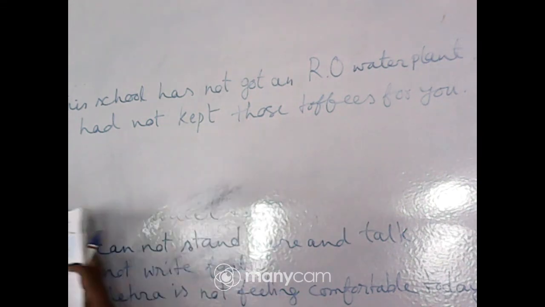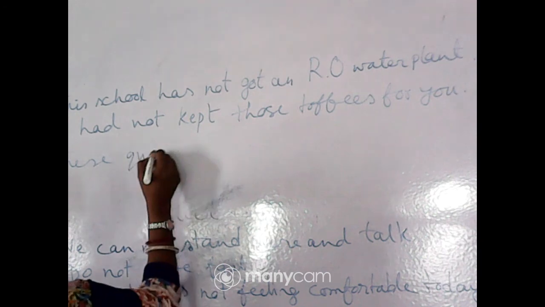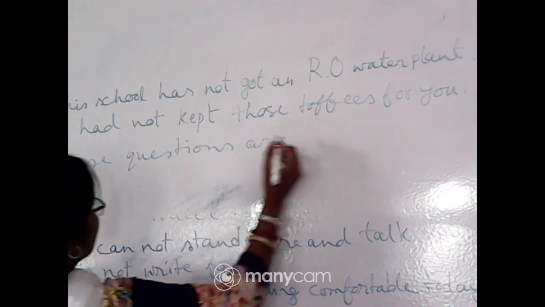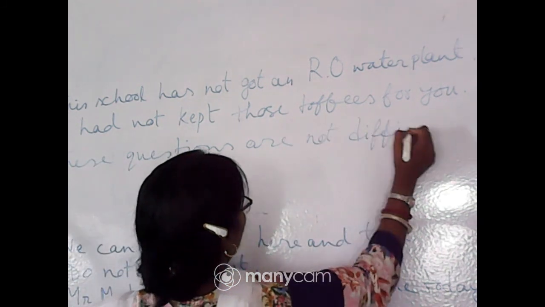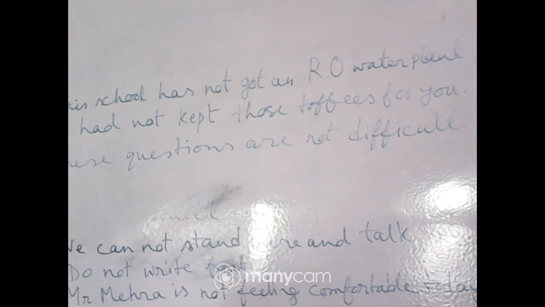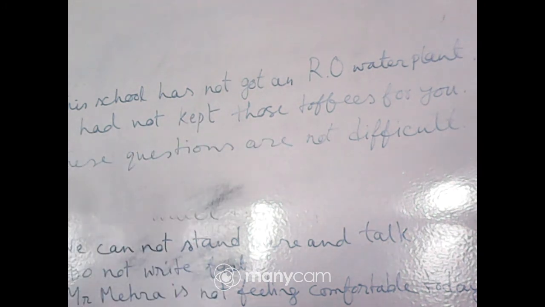So, these questions are not difficult. So, number 8, this school has not got an RO water plant. Number 9, I had not kept those toffees for you. Number 10, these questions are not difficult.